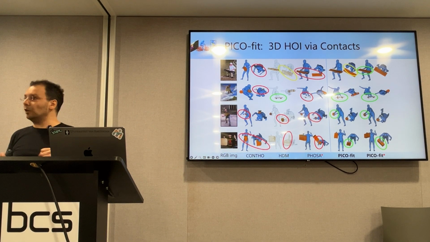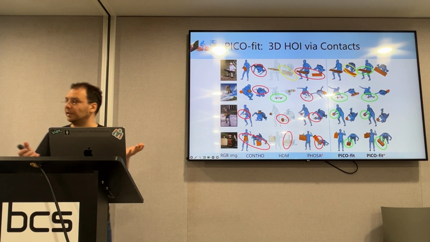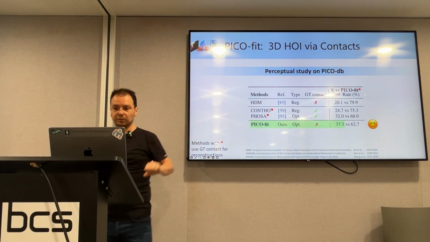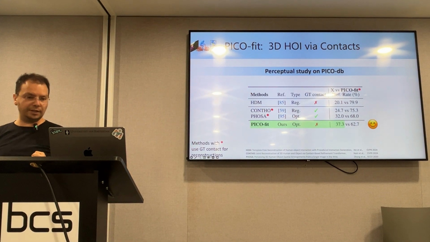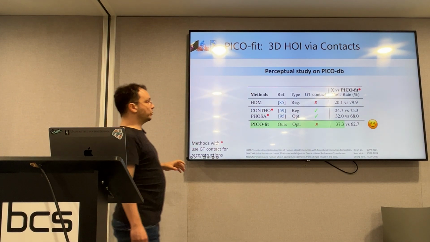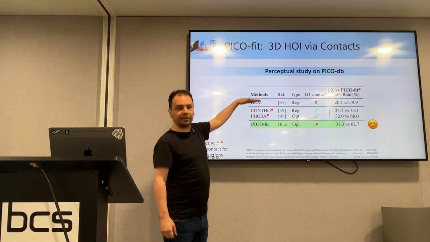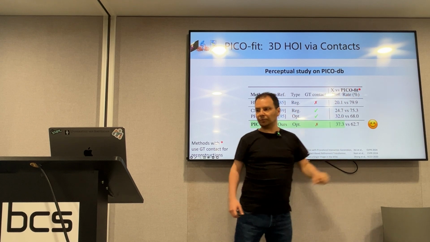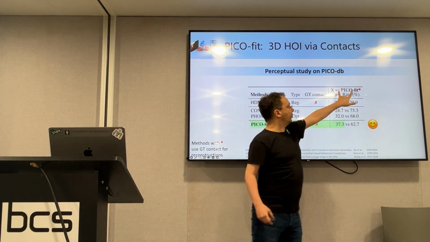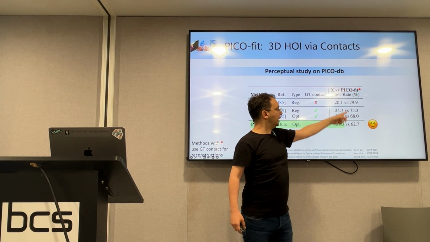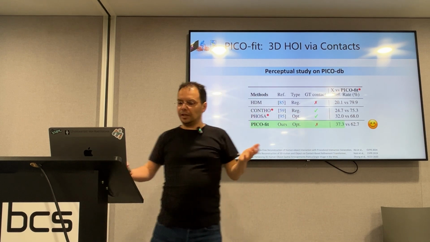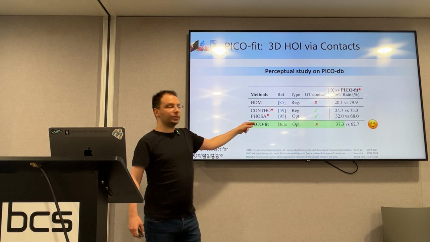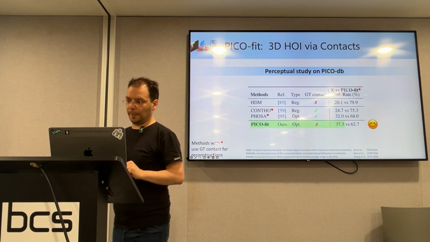And we want to tackle the in-the-wild scenario. So how the hell do we evaluate in the wild? I believe we will be seeing more and more perceptual studies in computer vision. Up to now, this was more of a thing for synthesis. So we have a perceptual study and we compare our method and several competitors against our PICO-fit star that has access to ground truth. And of course, people prefer the PICO-fit star method because it gives state-of-the-art results and it uses ground truth. But the second best performer is our method that has no access to ground truth.